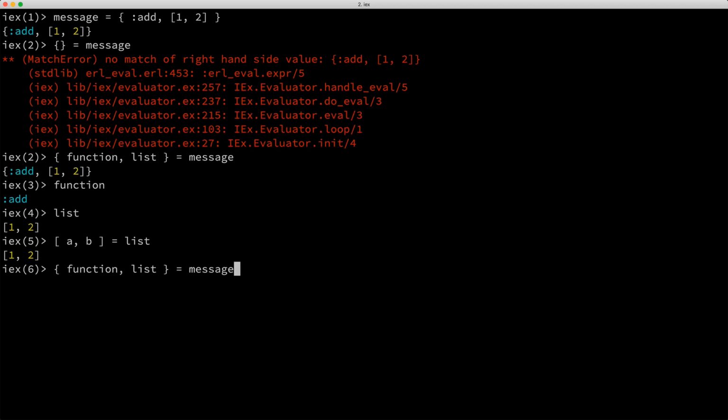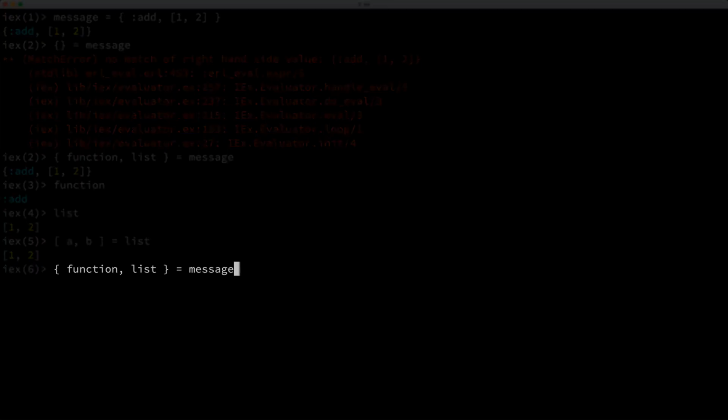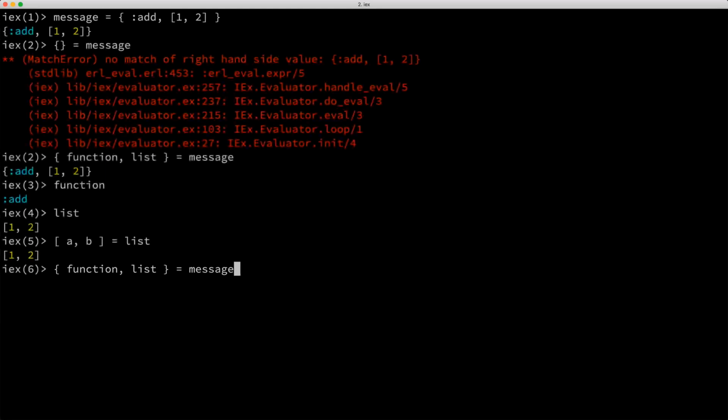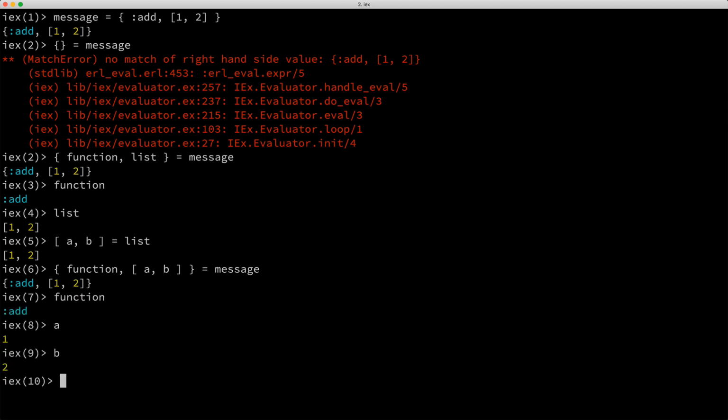So what do you think can be done with this expression to eliminate the intermediate step I did a moment ago? What if we moved this list pattern match here? Let's try it. And it worked. Cool. Okay, I think that's enough pattern matching for now, but to be clear, there's more information to cover on pattern matching, but you need to learn more about some other features in Elixir first, and then we'll circle back to pattern matching.